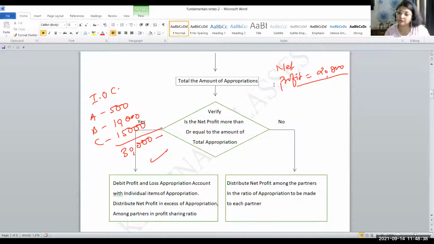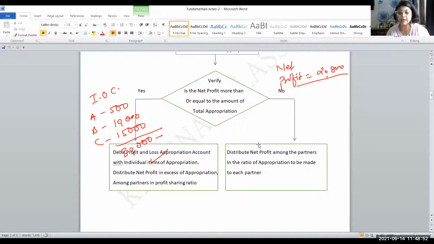But if your answer is no, means your profit to be appropriated is lesser than the amount of appropriation, like in this case, I have written 20,000 is the available profit and 30,000 has to be distributed among the partners, then what you have to do? You will have to distribute net profit among the partners in the ratio of appropriation to be made to each partner. It is very important. In this particular example, A's interest on capital is 5,000, B's is 10,000, and C's is 15,000, and available profit is 20,000.